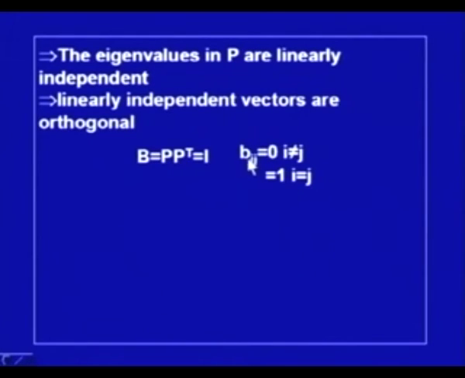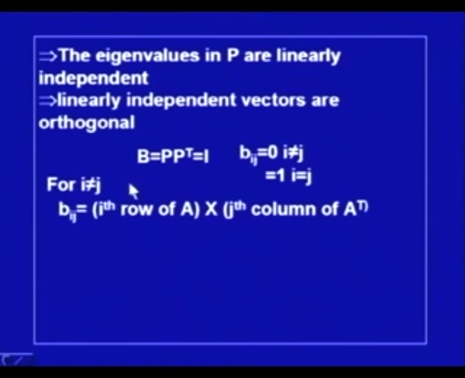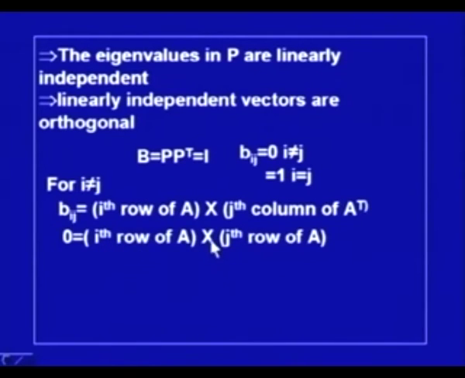The matrix is orthogonal. So, this statement means that Bij is equal to 0 whenever i is not equal to j, and it is 1 when i is equal to j. If you look at this product, then Bij, the typical element in B, is obtained as the ith row of P multiplied by the jth column of P transpose. But what is the jth column of P transpose? It is the jth row of P, so the column is replaced by a row.